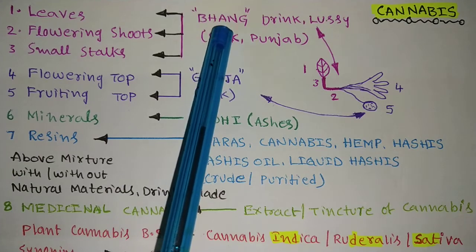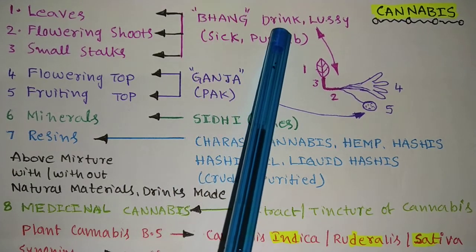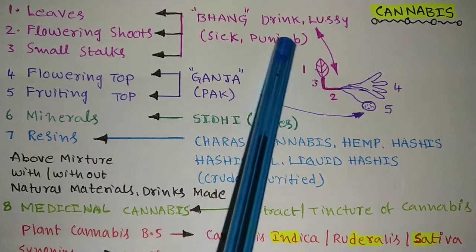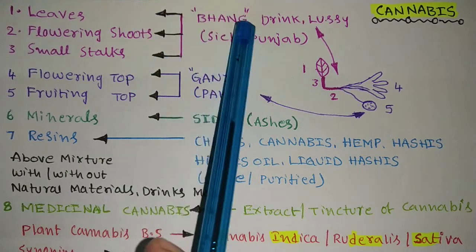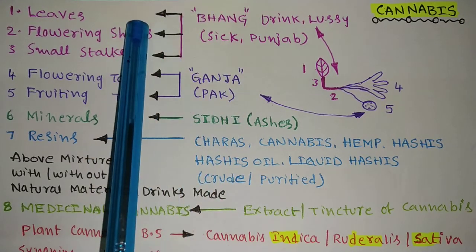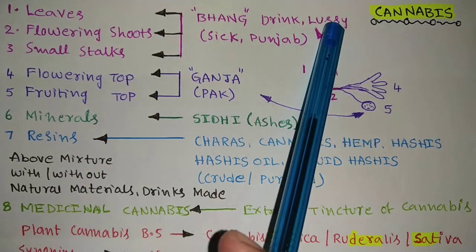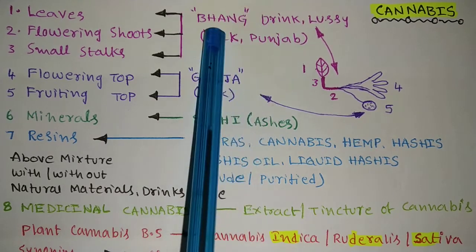This bhang they use as a drink, just like a lassi. In Punjab, most of the Sikhs use this bhang widely. They will collect all these parts of the plant, prepare a lassi and start drinking it. That drink preparation is called bhang.